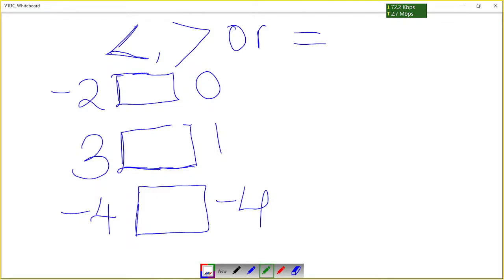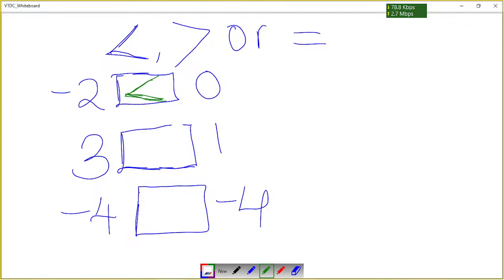When we look at negative 2 on the number line, we have learned that negative 2 is on the left side of 0. That means negative 2 is less than 0.